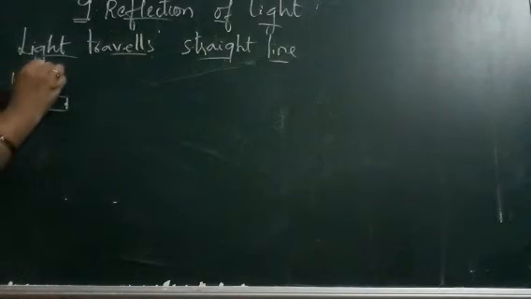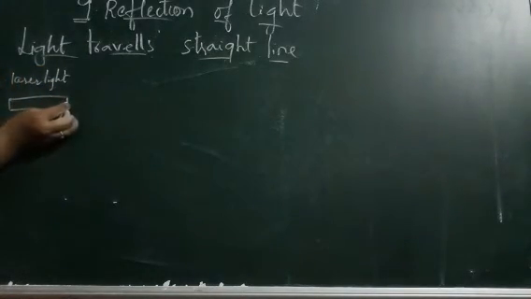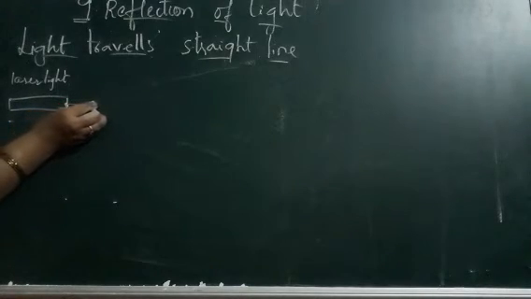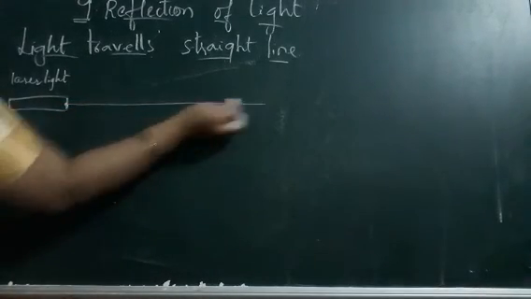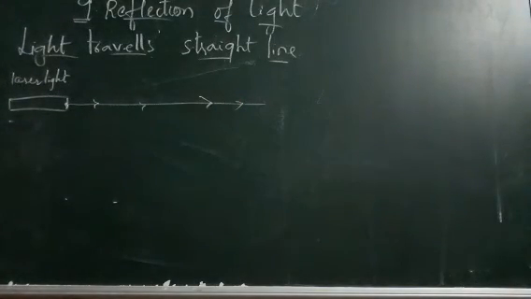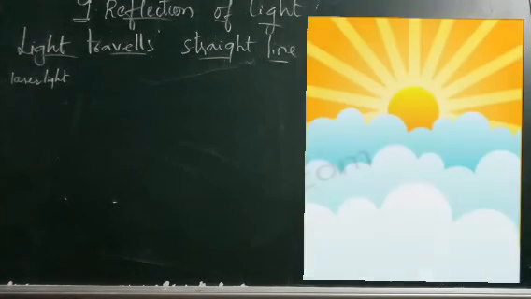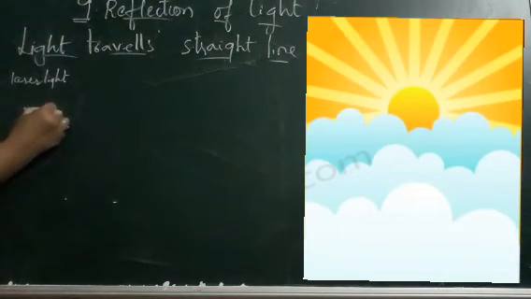Switch it on, and the red light coming out from the laser falls in a straight line. Only one straight line, and you can see a dot somewhere on the wall. Any light, even the sun rays, when they are coming out, you can see that the rays coming out of the sun always fall in a straight line.